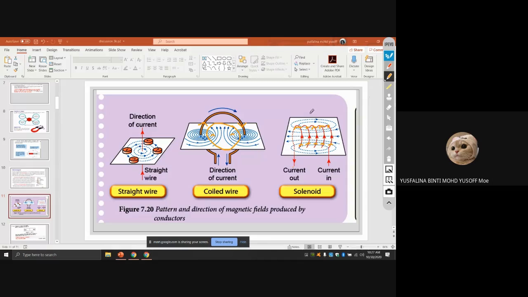Actually this one we learn in physics form 5. I actually made a video for form 5, but we use the same method like this. So wait, I show for you first. That one is much clearer. You can see how we use the right hand grip rule.